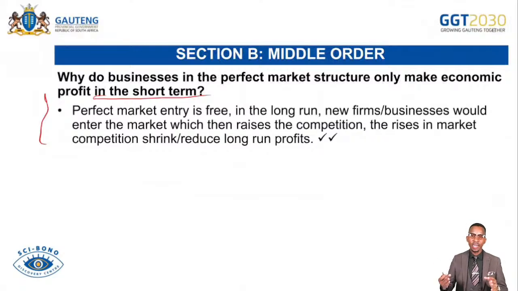So as more businesses enter the market, output will be increasing. However, the profits of existing businesses will be decreasing because they will be producing less due to the fact that there will be a high level of competition. And remember, these businesses that are entering the market are taking consumers from existing firms, which lowers their profits in that long run.